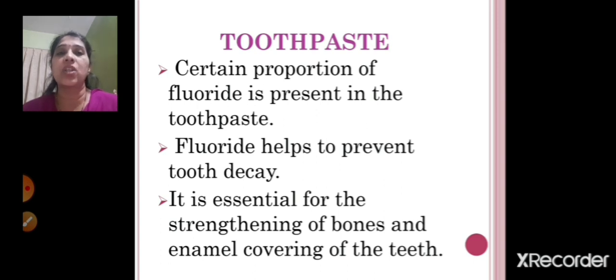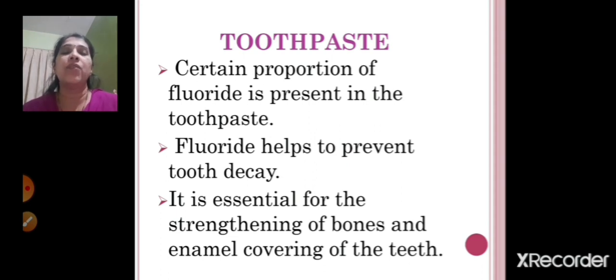And what is the function of fluoride? It helps to prevent tooth decay. Whatever tooth decay problems you feel, it's because you are not getting a sufficient amount of fluoride, right? That amount of fluoride is not present in your toothpaste. So that's the reason you get tooth decay, right? So the function of fluoride is to prevent tooth decay.